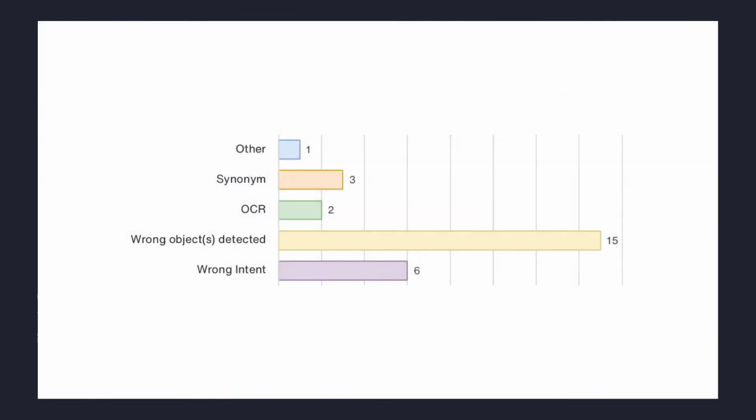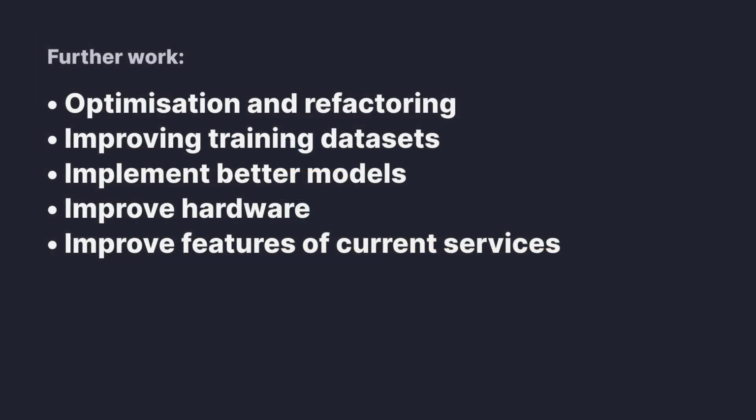When testing the system as a whole, we found that 77% of the time intents were correctly identified, but only 39% of the questions were answered correctly. This graph shows that the majority of incorrect answers were due to misidentification of objects by the object detection. However, we also found that our system was unable to handle synonyms such as mug and cup, something we hadn't realized would of course be a problem. We plan to test with real potential users as well, but unfortunately we've not been able to do so due to the current pandemic.